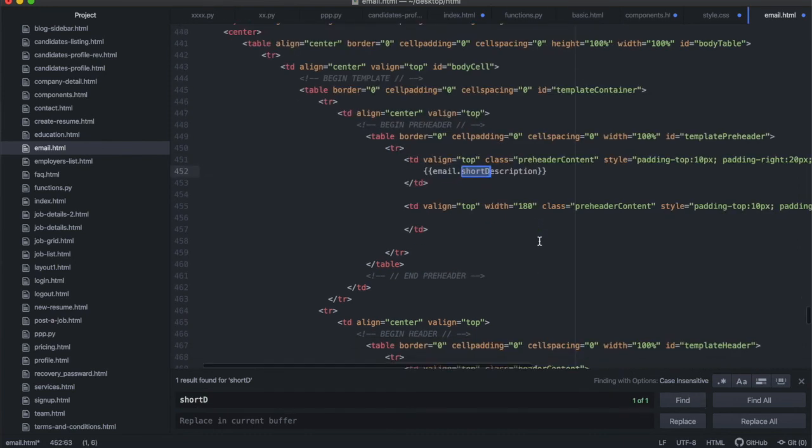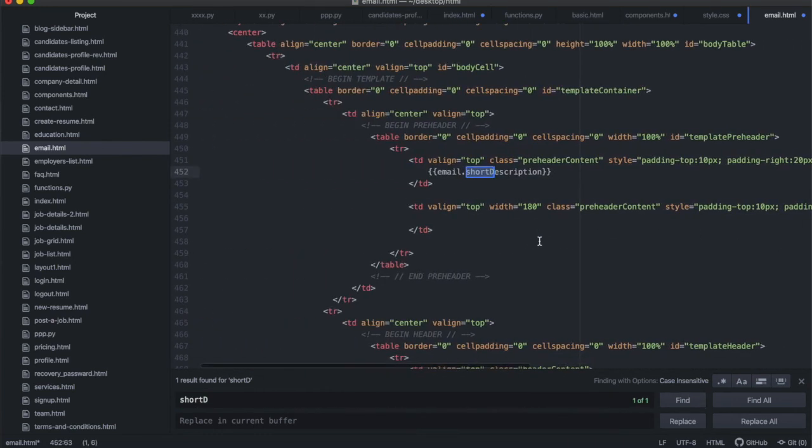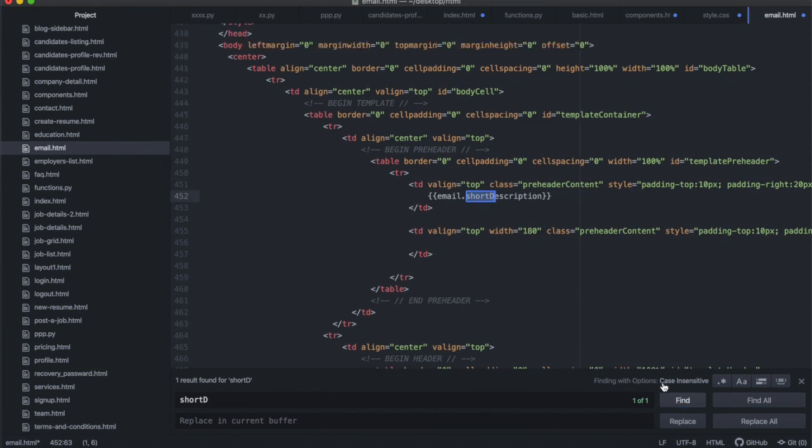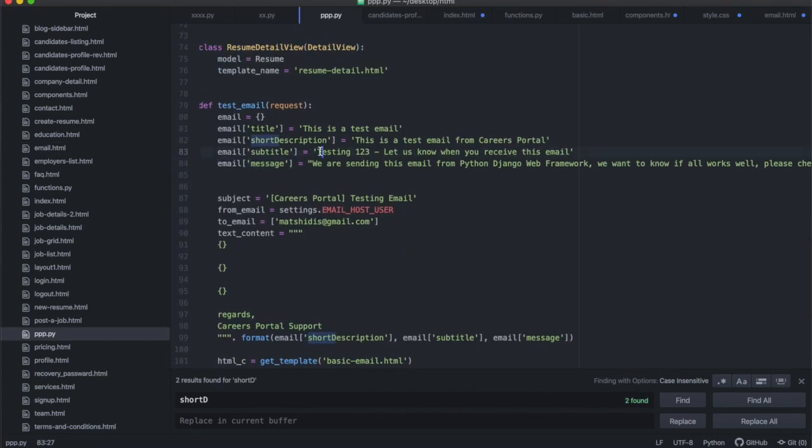There it is. Okay, so it's at the top there somewhere. All right, and there's only one of it. Doesn't matter. There must be a reason why I chose to do it that way. Nonetheless, these are all the variables that are going into the email.